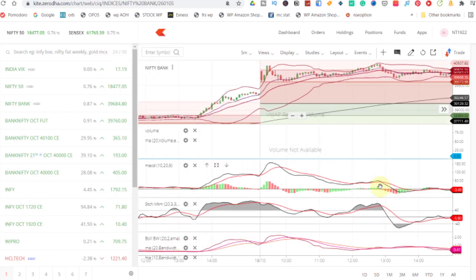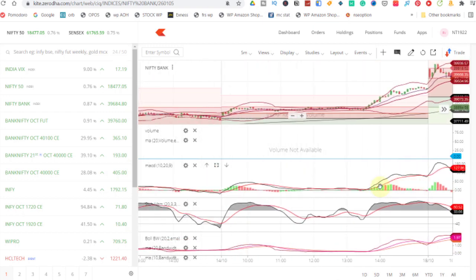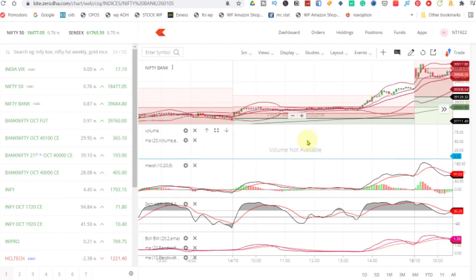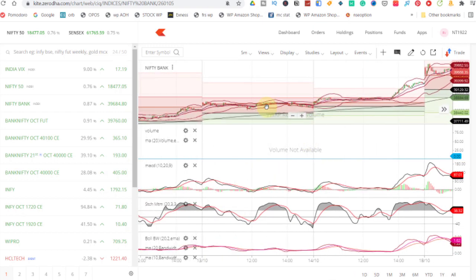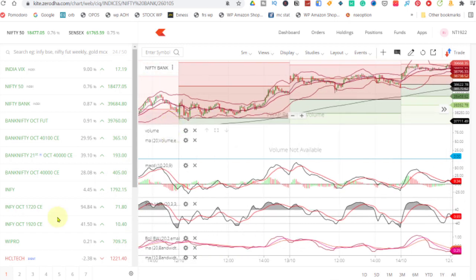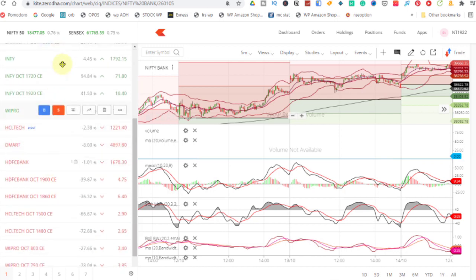Using that, I took a position in Bank Nifty and was able to catch few points. As you can see in all these examples, whenever there is a bulb-like structure in Bollinger Bands, you would see an increase in Bollinger Band width. So you can use that quick volatility to catch few points. Here in Bollinger Bands width, I have applied 10 and 20 moving average, so that it is very easy for me to catch the quick move.